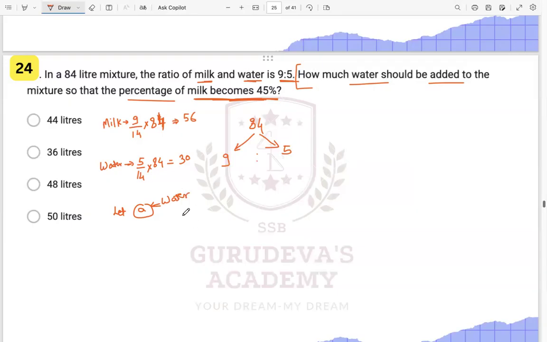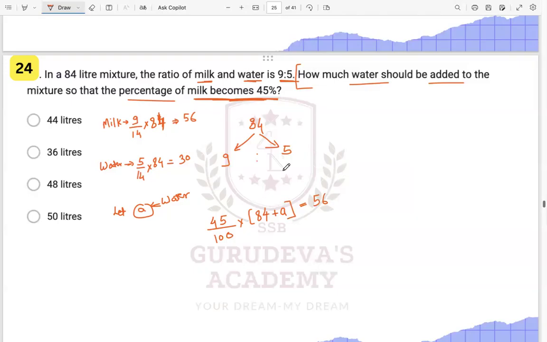According to the question, we have to find that the percentage of milk becomes 45%, right? 45% of what? Of the mixture with water. 45% of the total mixture plus added water becomes the milk over here.